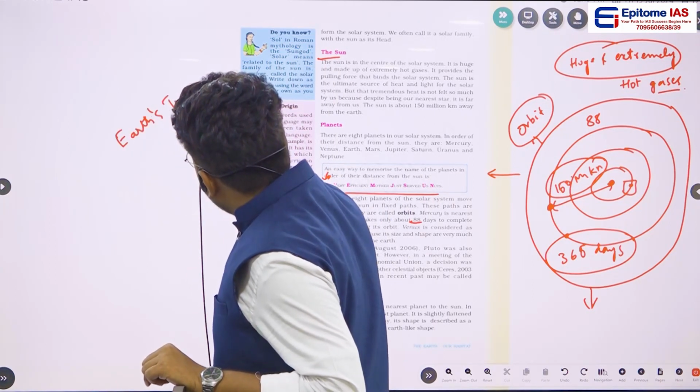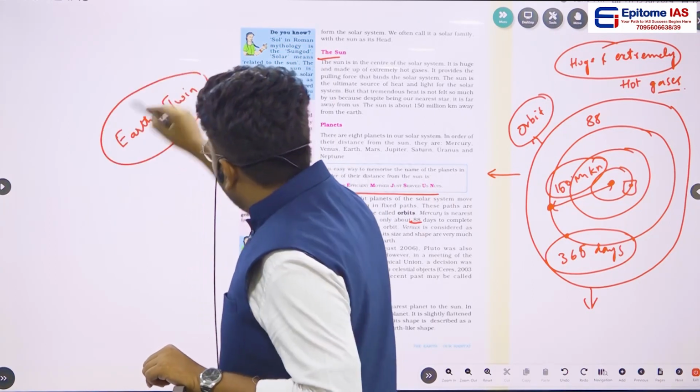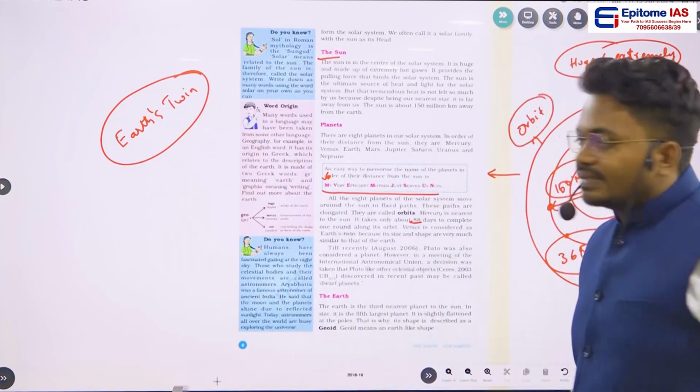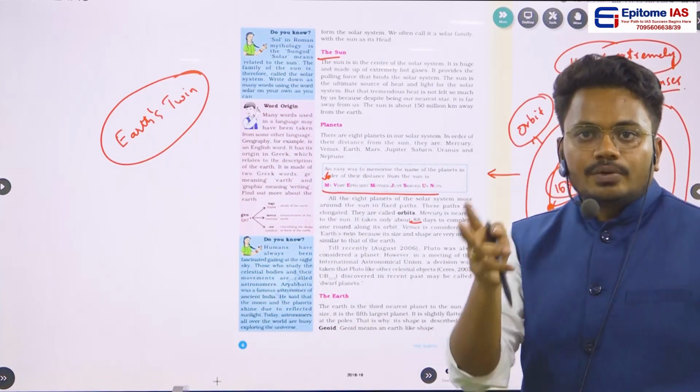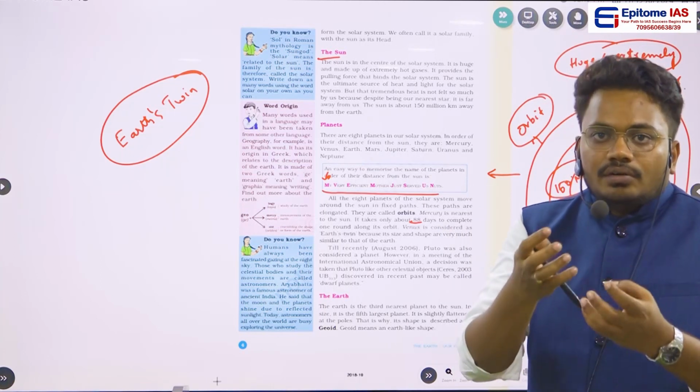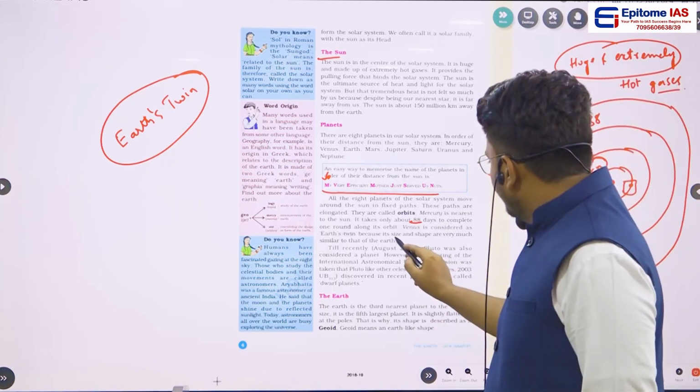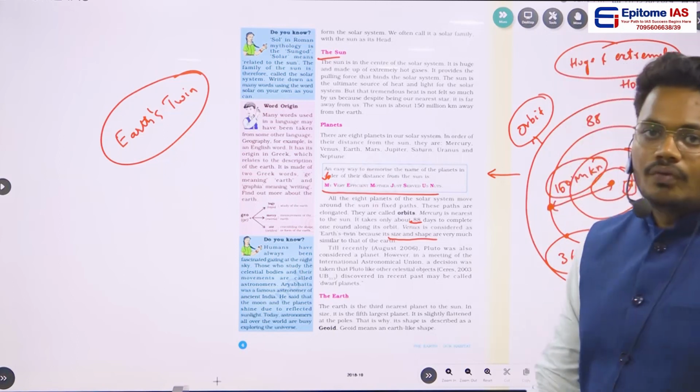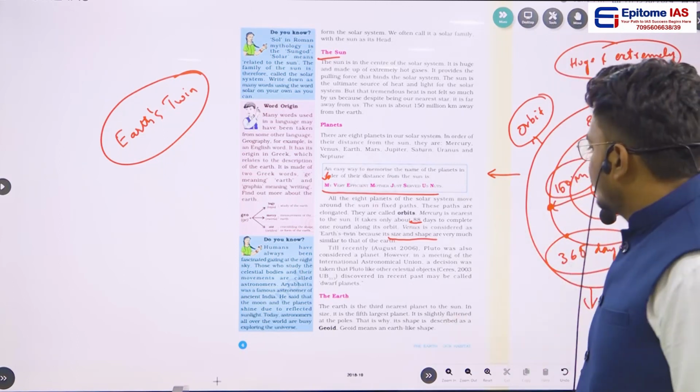Earth's twin. Why are we calling Venus Earth's twin? Because when we compare the shape and size of Venus to the Earth, we cannot differentiate them. The shape and size of Venus are similar to the shape and size of Earth.